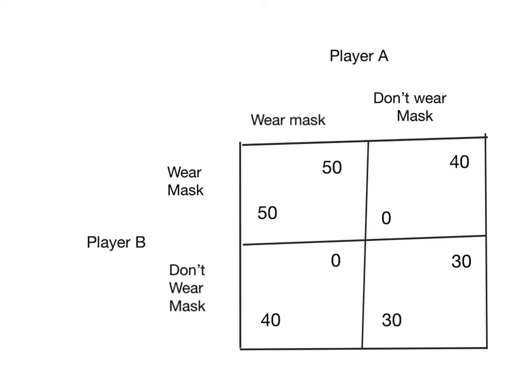But now player B feels guilty. They're socially doing the wrong thing. People look at them sort of funny in the street. Sort of, hey mate, why aren't you wearing a mask? So we've reduced the payoff to not wearing a mask when the other player is wearing a mask. And we've done that for both player B and for player A.